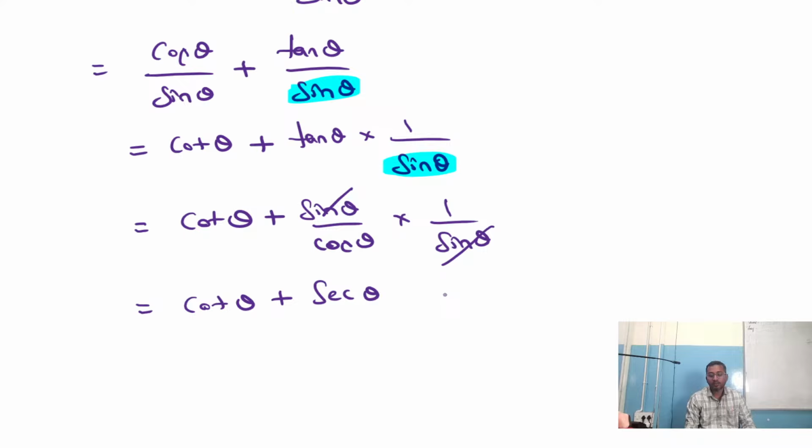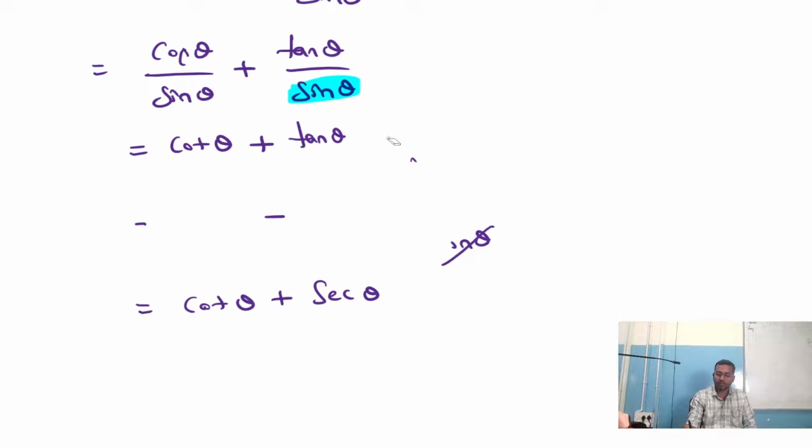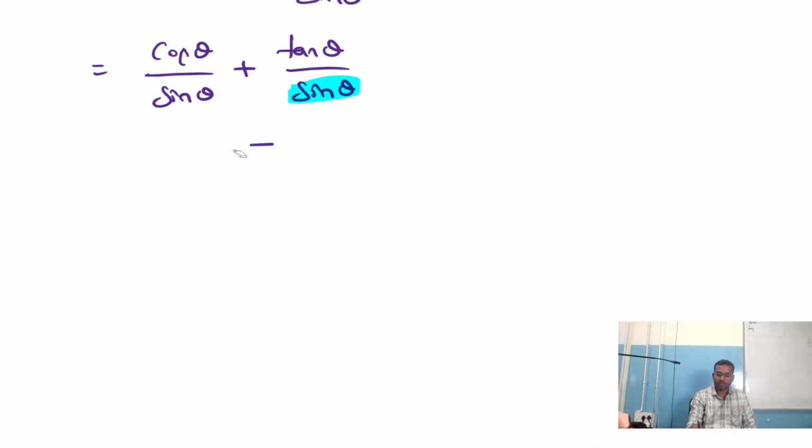We'll do one thing, because only secant theta will come. Actually, we want cosecant also, no? We do one thing. We'll just do one small modification here. Okay. Cos theta by sin theta plus tan theta by sin theta. We got. Now we do one thing. Cos theta by sin theta, keep it as it is.